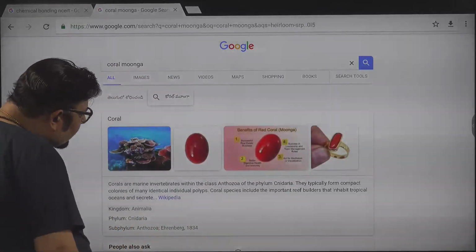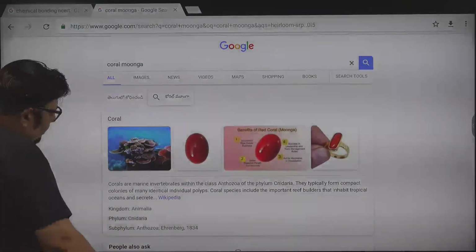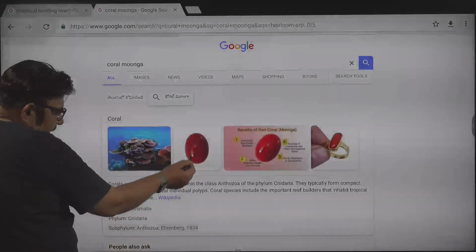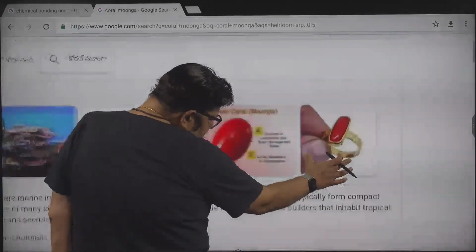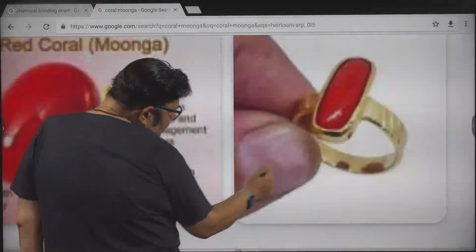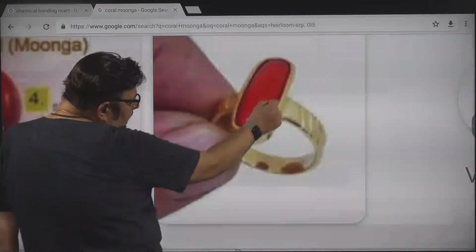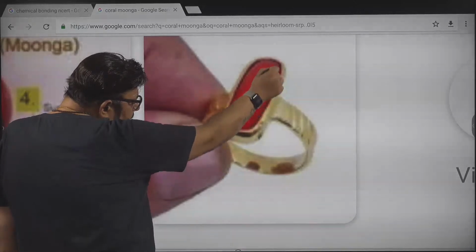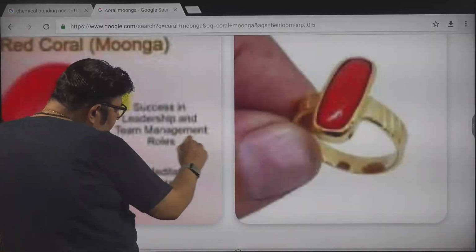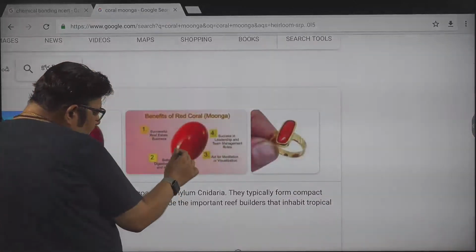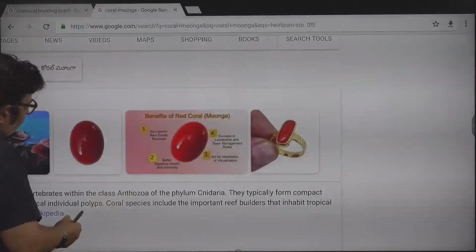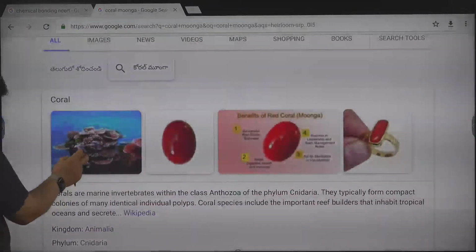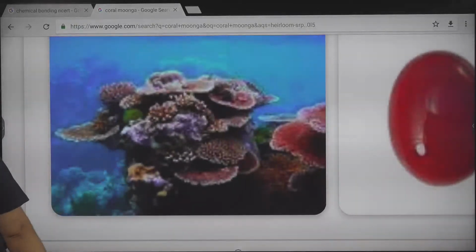Red coral, Corallium rubrum. You can see this is the skeleton, and this is a ring made of it. In Telugu we call it pagadam. You can see this is a pagadam. Red coral, and these are the corals.